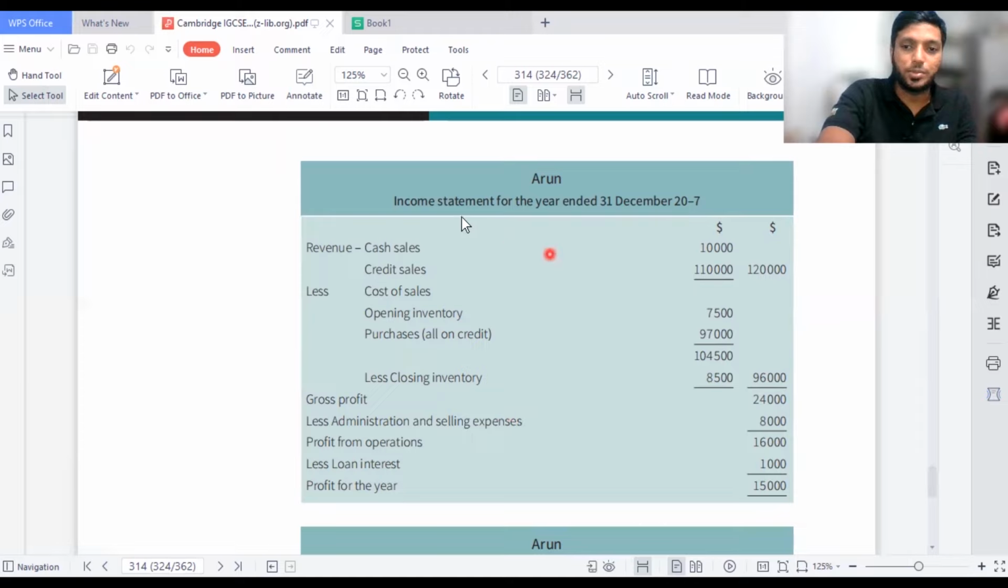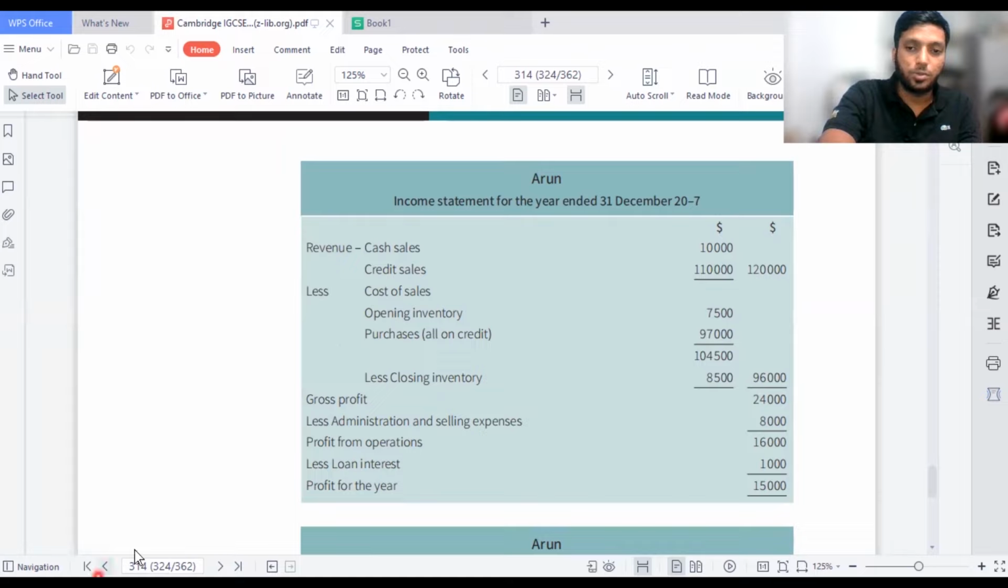You might see an income statement for the year ended 31st December 2017, whatever year you can take. They have given cash sales 10,000, credit sales 110,000, cost of sales: opening inventory 7,500, purchases all on credit 97,000, and closing inventory 8,500.